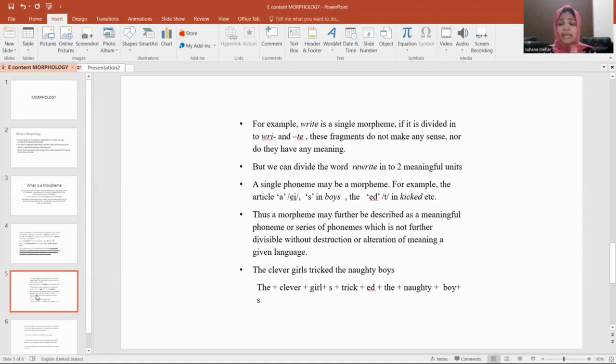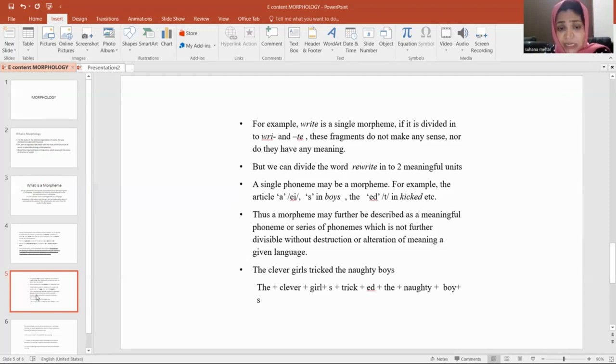That means they indicate plural. So it has got a grammatical function there. So they are also known as morphemes. And the ed in kicked, ed or the sound t in kicked. Thus, a morpheme may further be described as a meaningful phoneme or series of phonemes which is not further divisible.